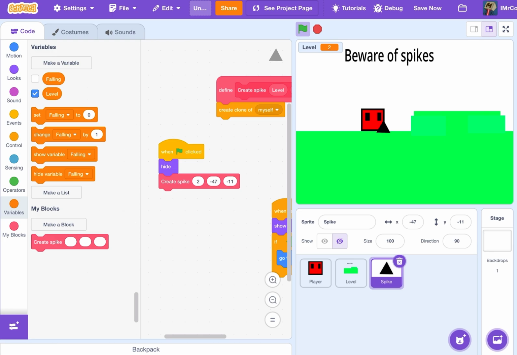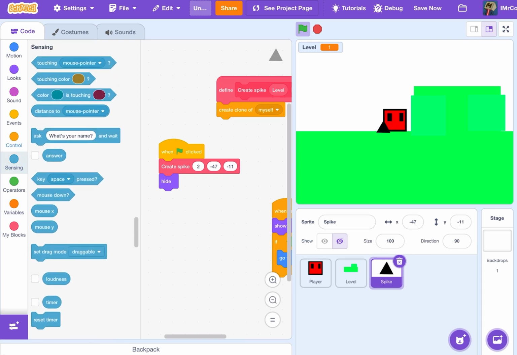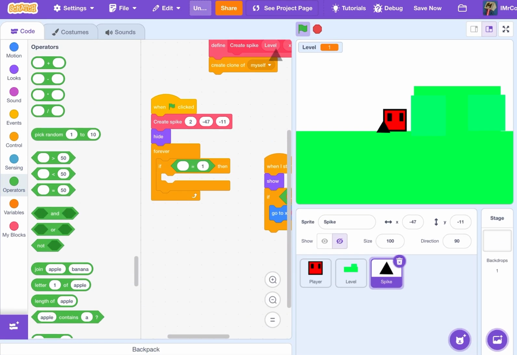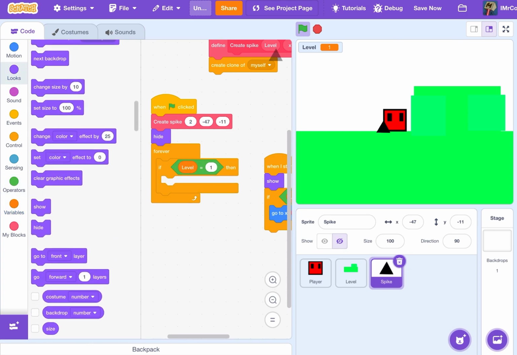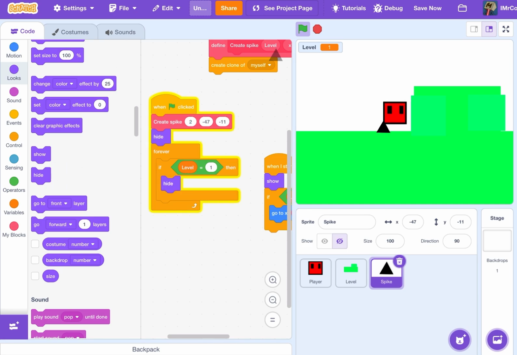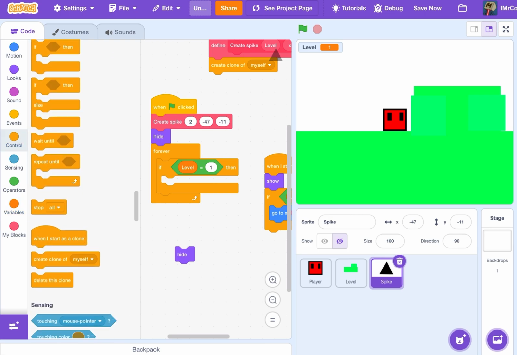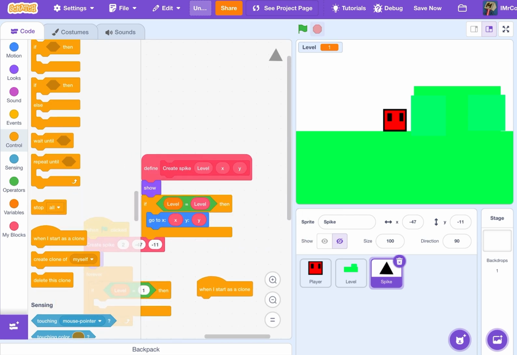So now, because that is what hiding, we will do a hide here. And then I'll just do forever. If we have that problem, then do it forever. If level equals 1, then I'll hide. Then I'll delete this clone. Since it's clone, I'll go put in player. So I'll do this.